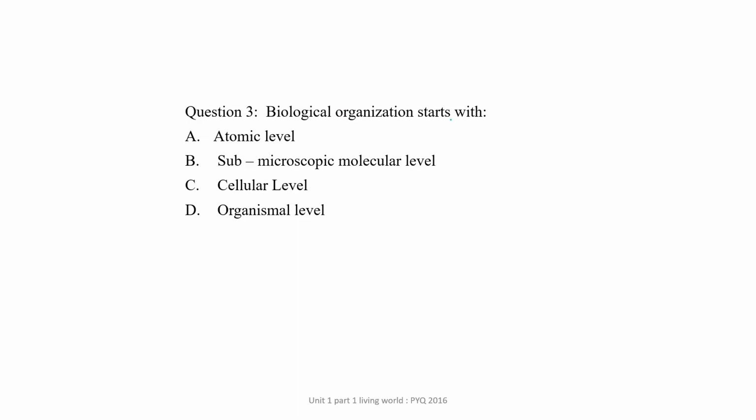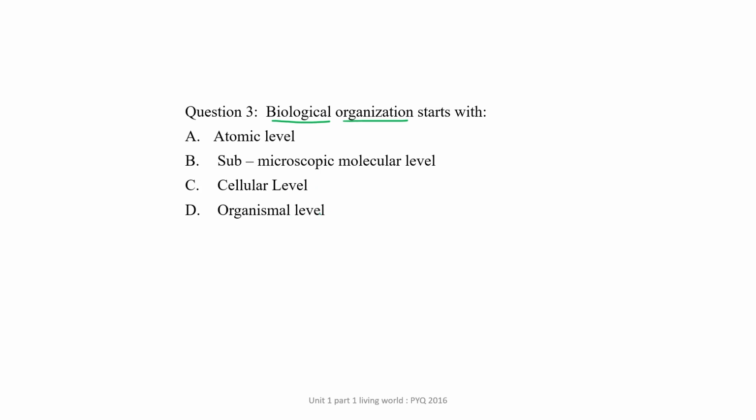Biological organization starts with atomic level, submicroscopic molecular level, cellular level, or organism level.